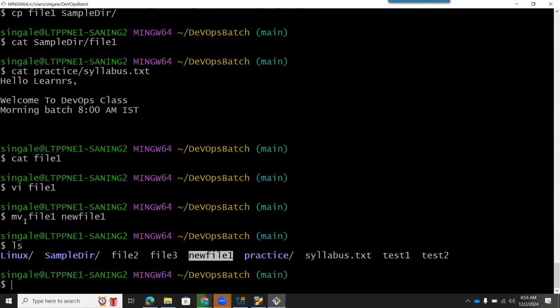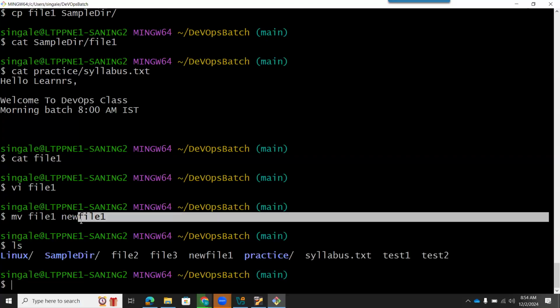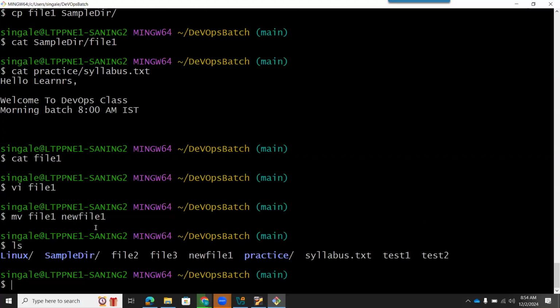How can we achieve this? Using the command mv. So how to use it? If I want to rename this file, keep that file at first place, which I have to rename, and then give the new name to which I want to rename it. I wanted to rename it as newfile1. So using the mv command, I am able to rename that file, and you can see it is showing as newfile1. Understood, everyone? How to rename the file?